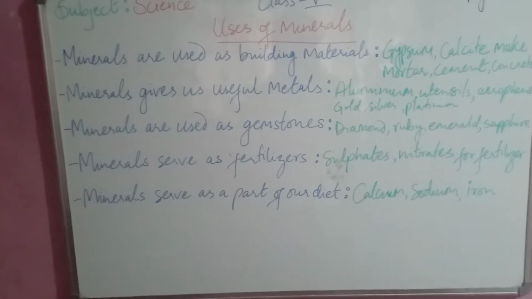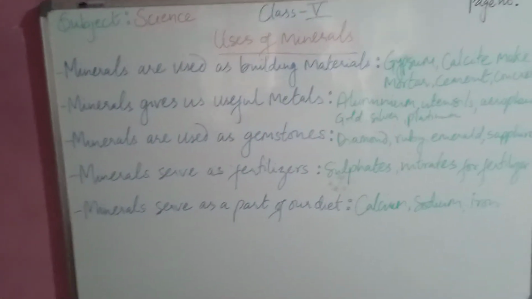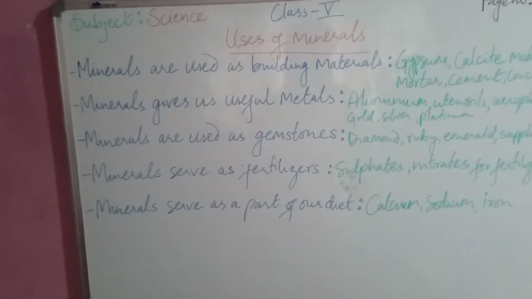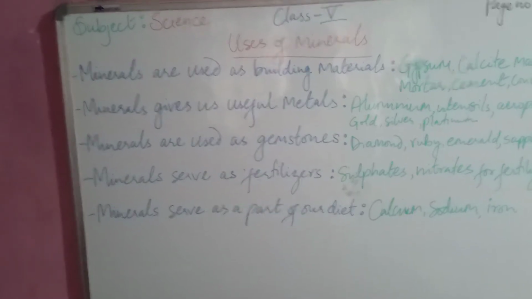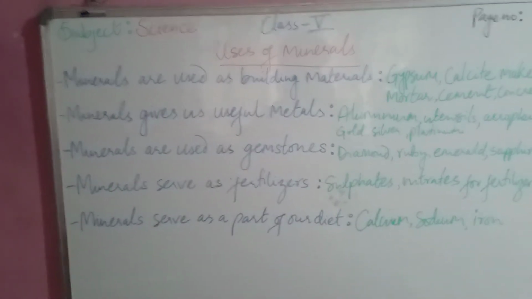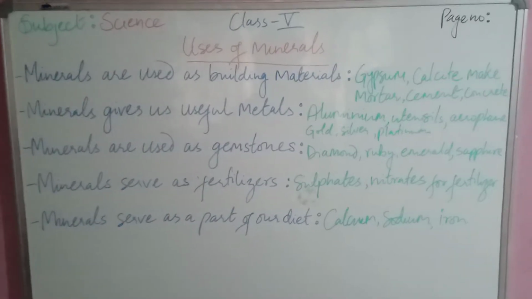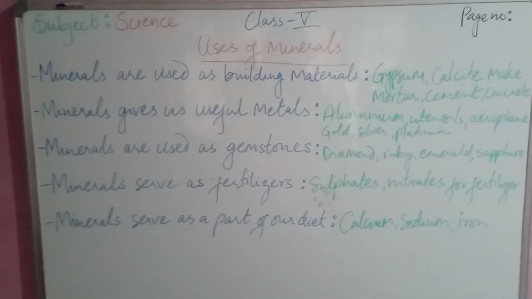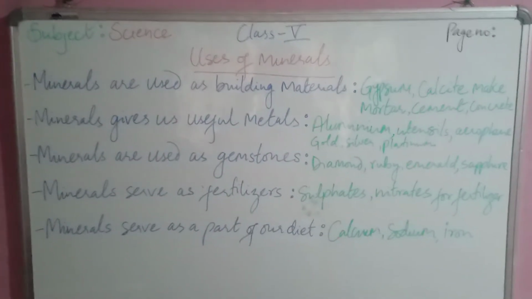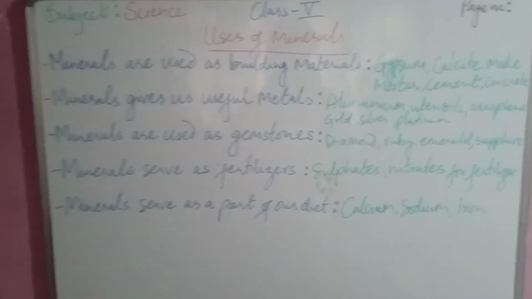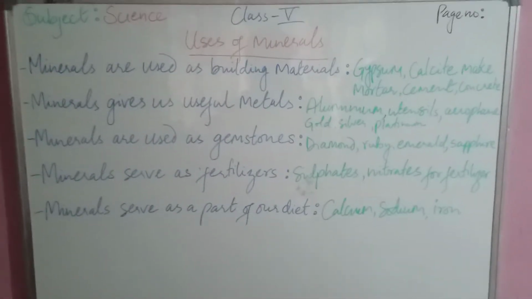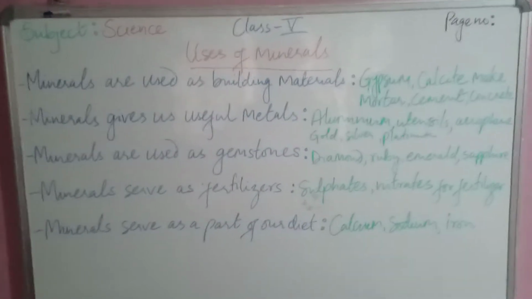And then we have minerals serve as a part of our diet. Our body needs certain minerals such as calcium, sodium, and iron in very small quantities for its healthy functioning. So we might have heard about the minerals in diet. Calcium, sodium, iron. These are some of the minerals which serve as a part of our diet.